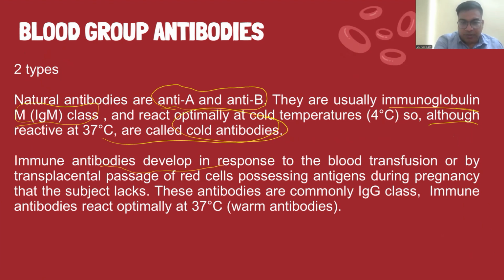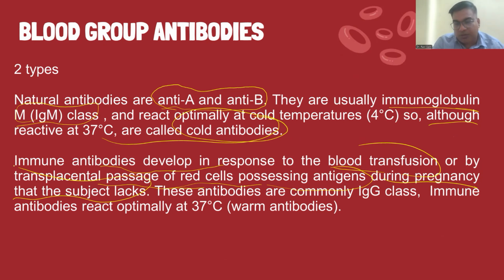Immune antibodies develop in response to blood transfusion or by transplacental passage of red cells possessing antigens during pregnancy that the subject lacks. So the immune antibodies are not naturally occurring antibodies.